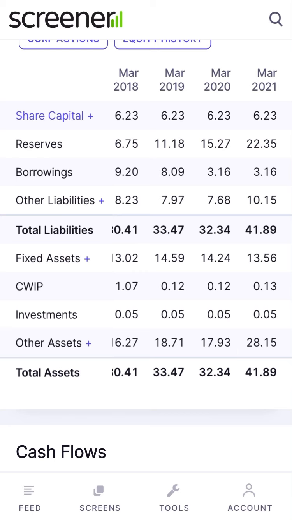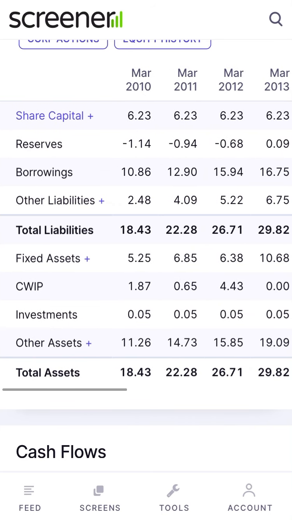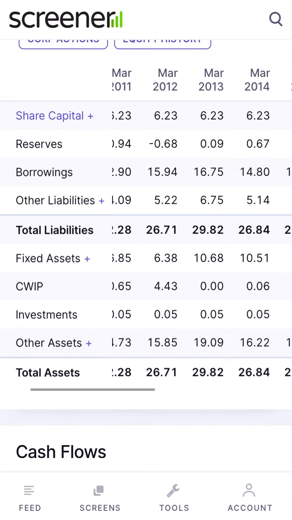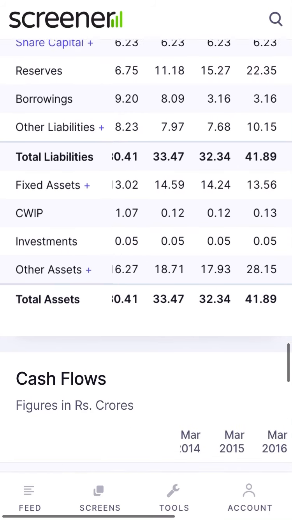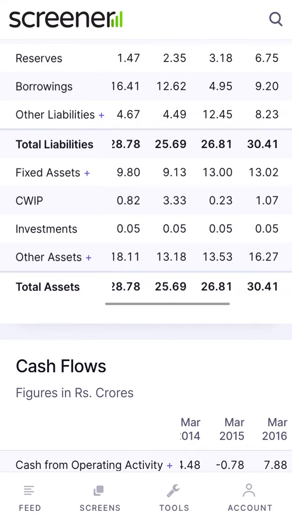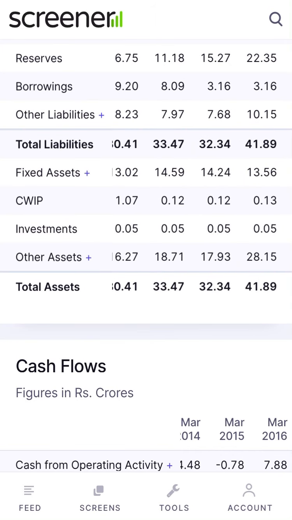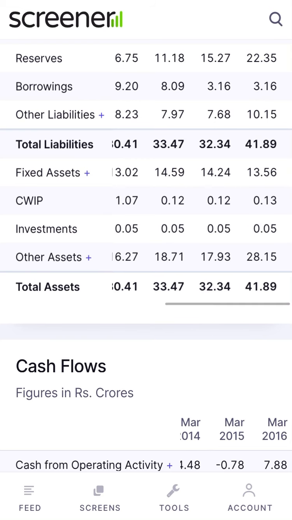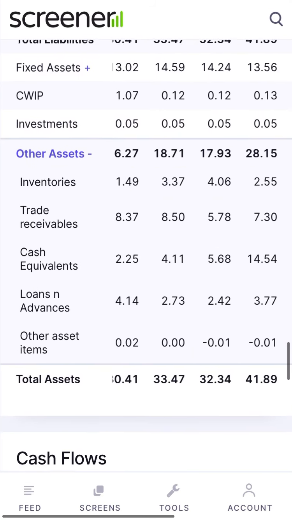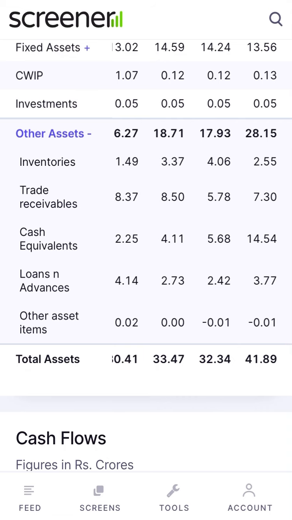Reserves are also increasing. Borrowing is also decreasing. Earlier borrowing was 10 crore, 12 crore, now it is only 3 crore borrowing. It's very good. Investment, they have only 5 lakh investment here. The other assets are also increasing, like inventory, trade, and cash. You can see the company has 14 crore cash, which is very good.